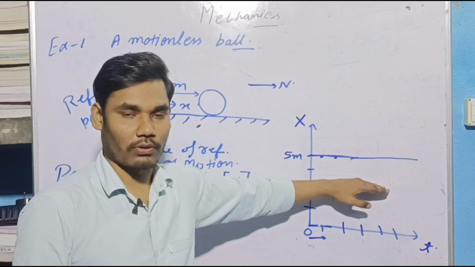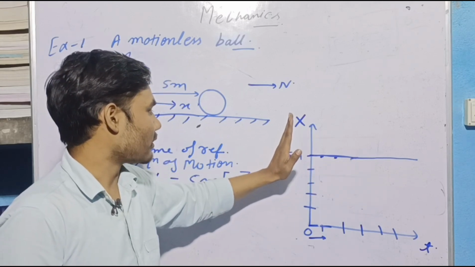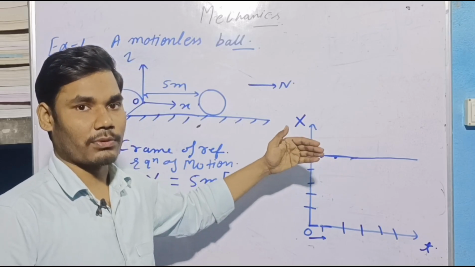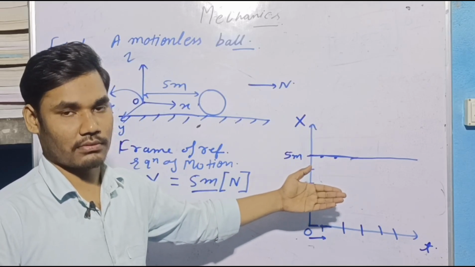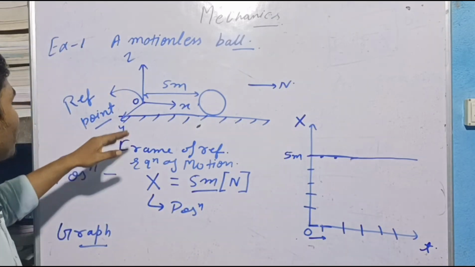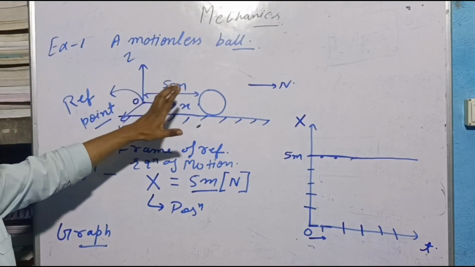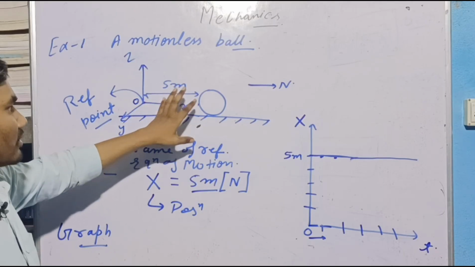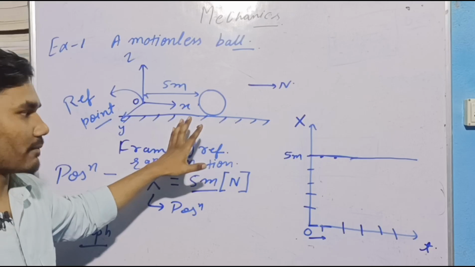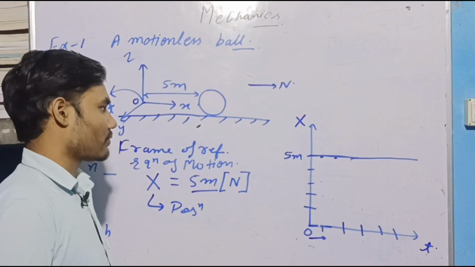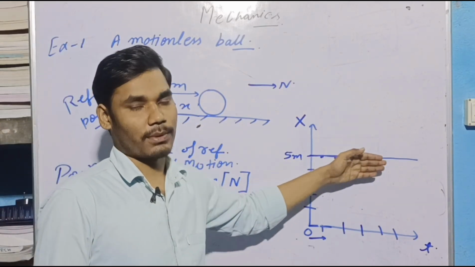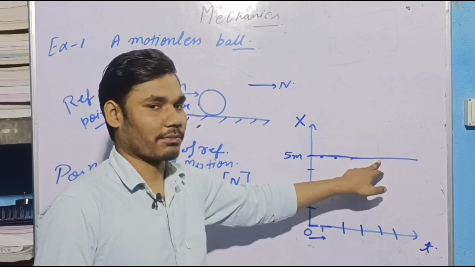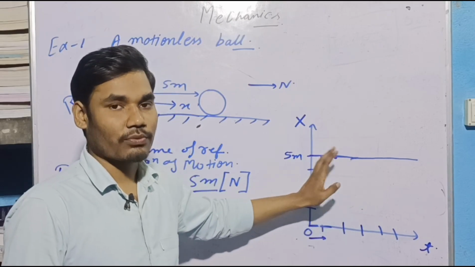This graph just says at which time your ball will be where. It shows the position of the ball, and you can see clearly your ball is at 5 meters from the origin. It is not moving. So don't get confused that this ball is moving along this path. No, this is the position-time graph.